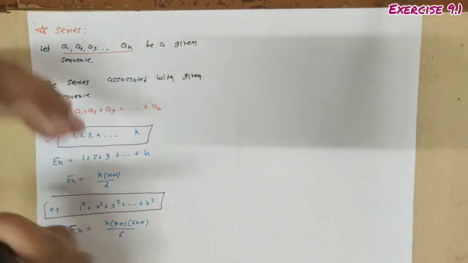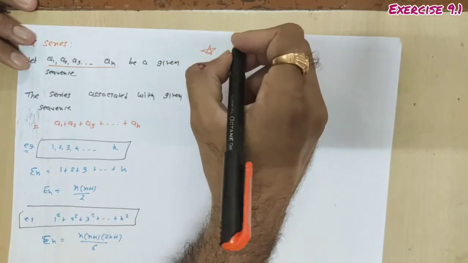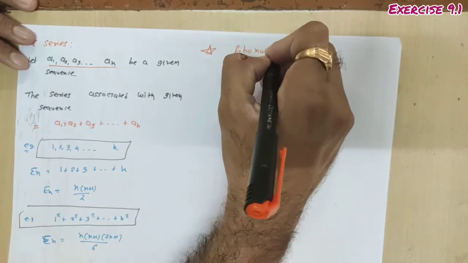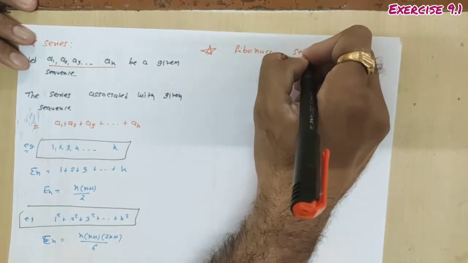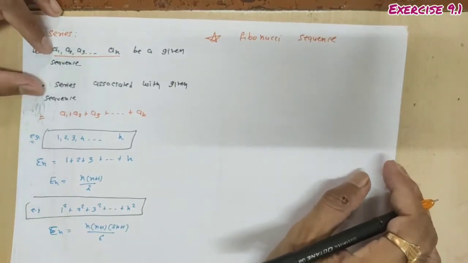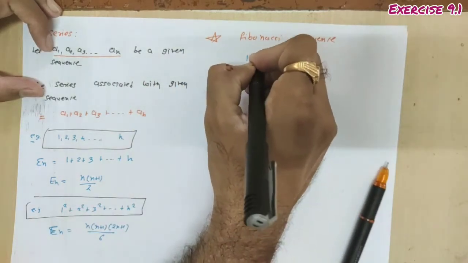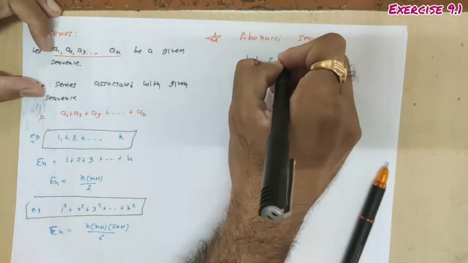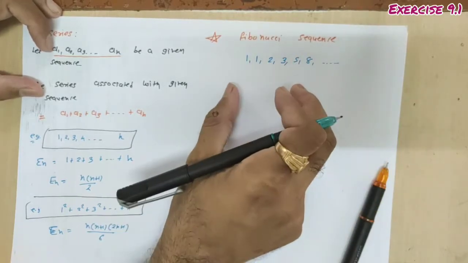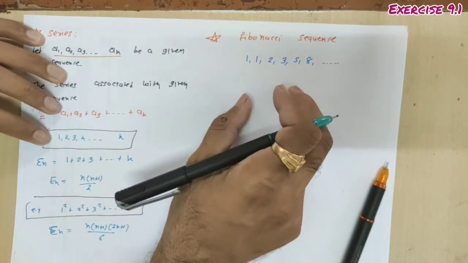उसके बाद एक स्पेशल केस है ना, स्पेशल सीक्वेंस, दैट इज फिबोनाची सीक्वेंस. Fibonacci sequence. So what is Fibonacci sequence? It's a special case of sequence. So that is an arrangement of numbers. Numbers will be like this: 1 1 2 3 5 8 up to infinite. This is the Fibonacci sequence. So what is the special case of this Fibonacci sequence? How can we define this Fibonacci sequence?